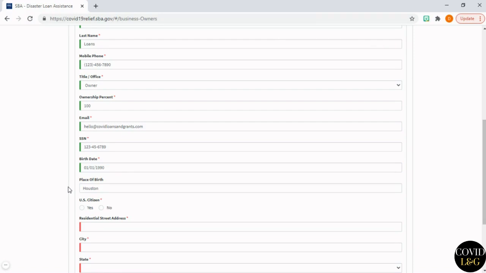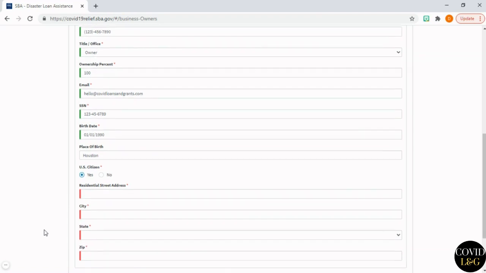For place of birth, you can put the city you're from, the state, United States. It doesn't really matter. U.S. citizen, yes. If you're not a U.S. citizen, you must be an eligible alien to participate in this program. And you have to present your permanent resident card.